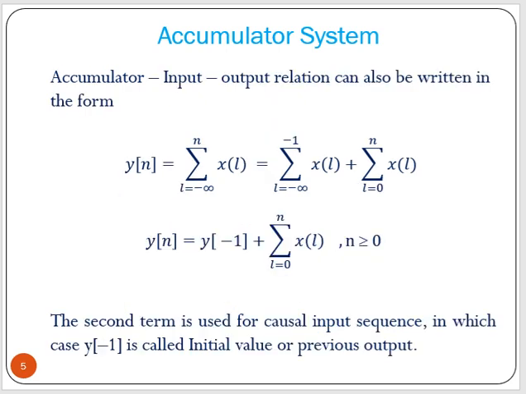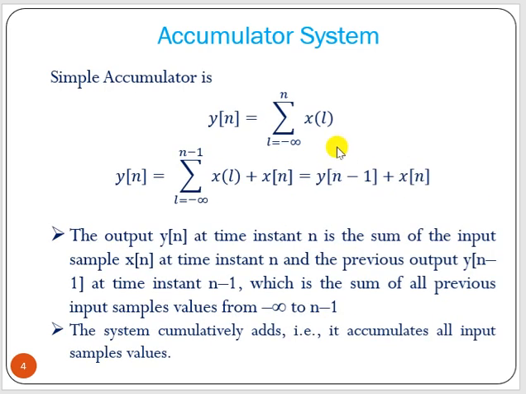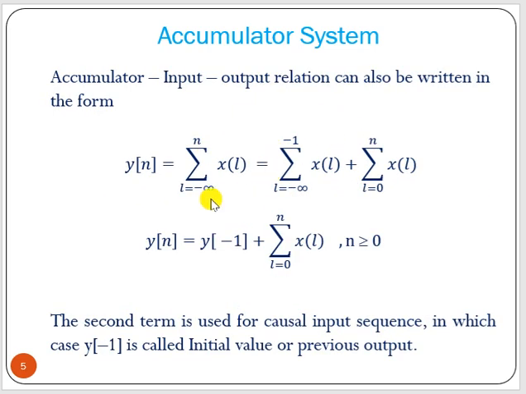Now this accumulator input-output relation can also be written in the following form. This is the form that we have seen, minus infinity to n. What we can do is divide minus infinity to n into two parts, minus infinity to minus 1, then 0 to n. The first part is nothing but y of minus 1, and this one is left. This is for n greater than or equal to 0.